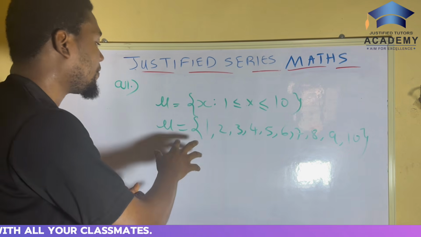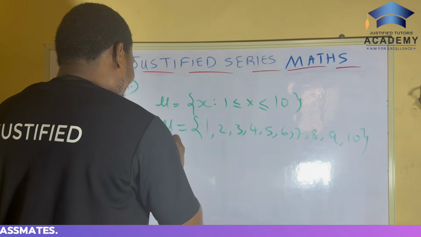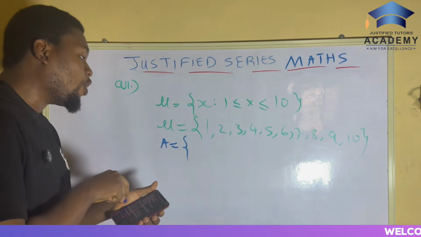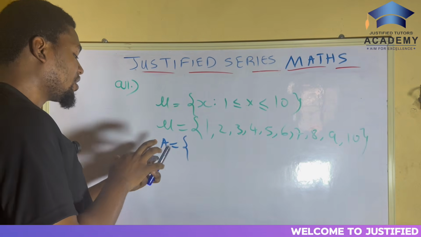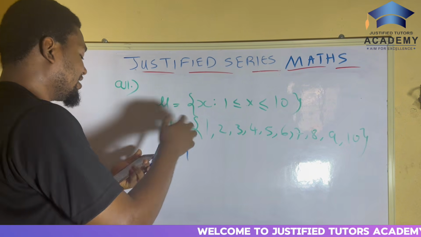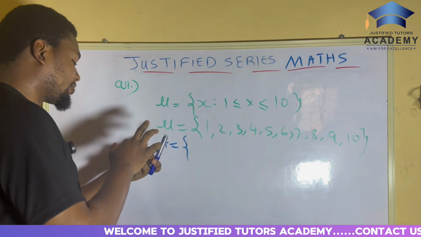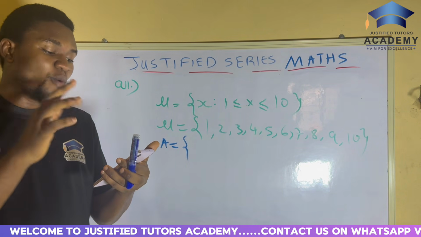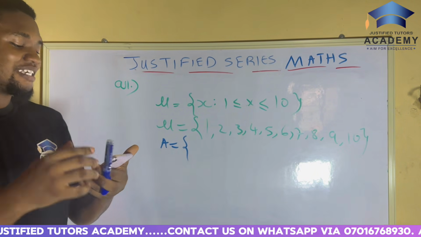So now they say that A is multiples of 2. Now, in this set, what are the multiples of 2 in this particular set? Help me in the comment section. Help me type what you know is the multiples of 2. That's how we'll flow with each other.